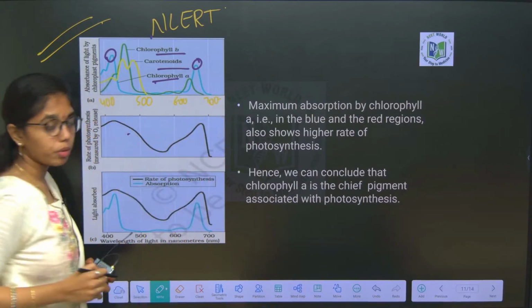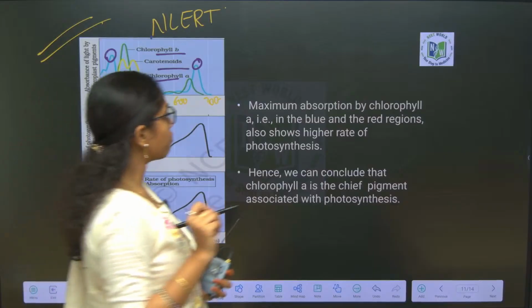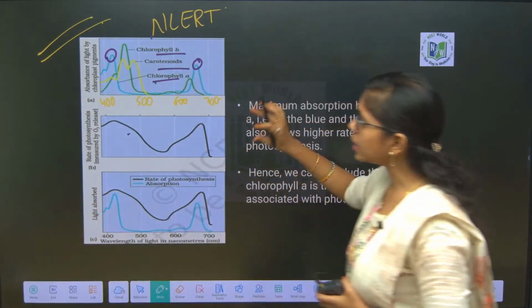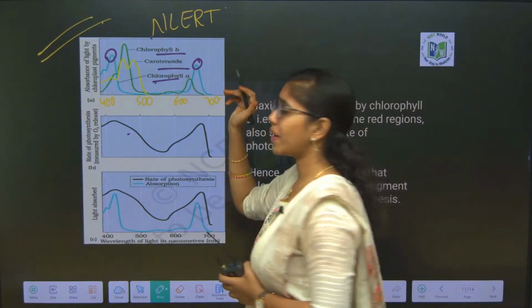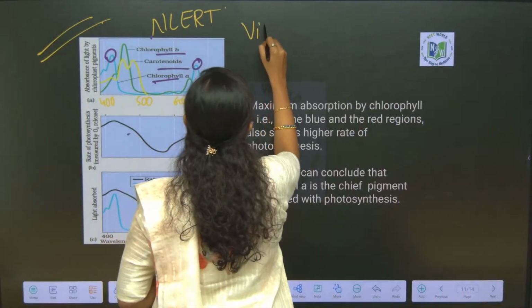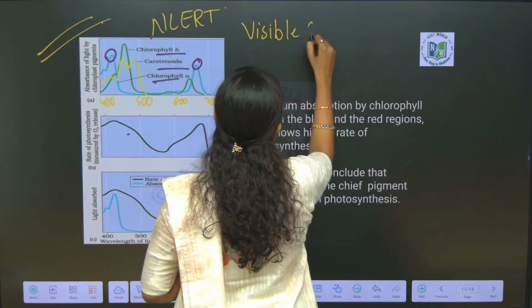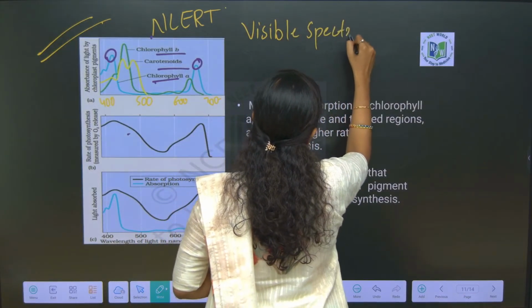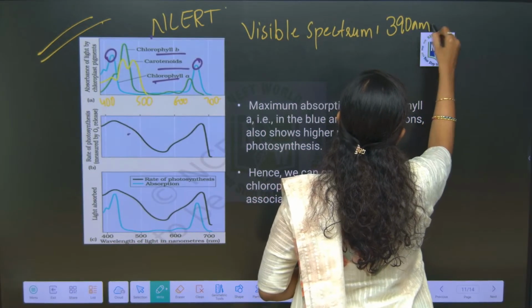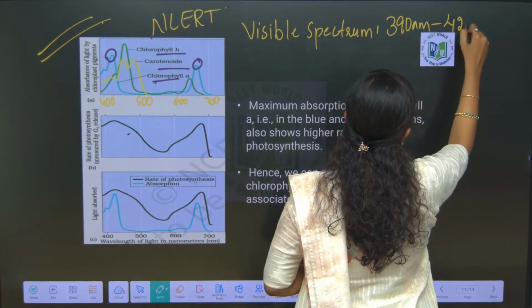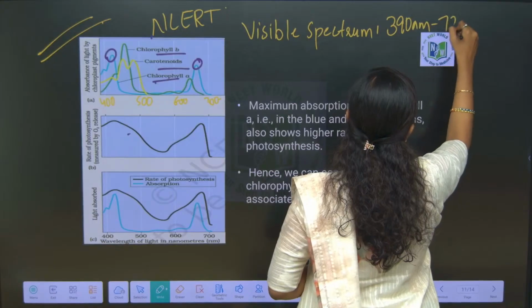700 nanometers. And here one more point I have to tell you: the visible spectrum of light will be 390 nanometers to 720 nanometers.